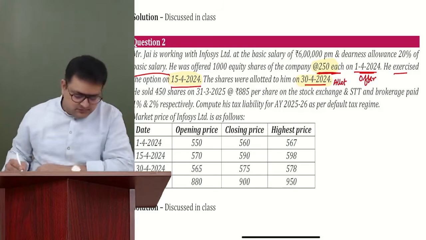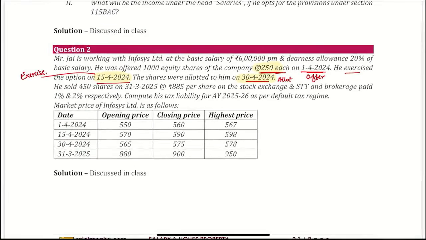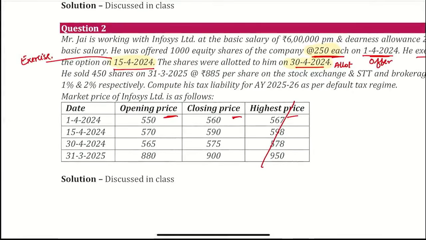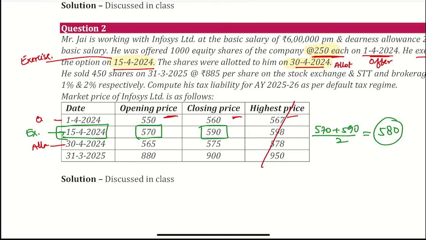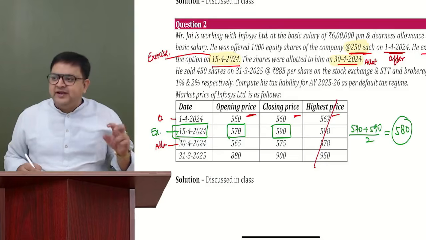Now, in this question, they have given the opening price also, closing price also, highest price also. So we'll not take the highest price. Now it is 1st April, this is the offer date. 30th April is the allotment date. But we are concerned with the exercise date. 15/4/24. So it is 570, 590 average. So 570 plus 590 divided by 2, 580 is the average price. Correct, Deepa. 580 is the average price.